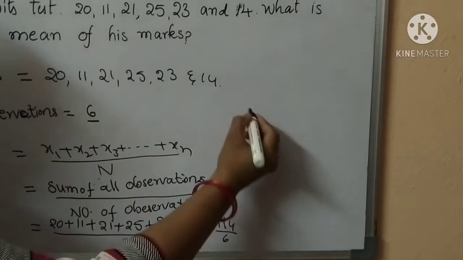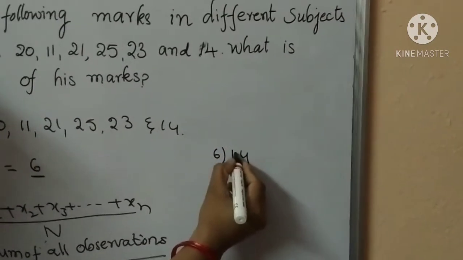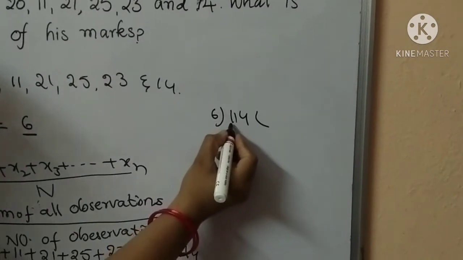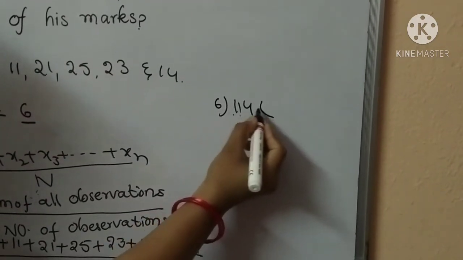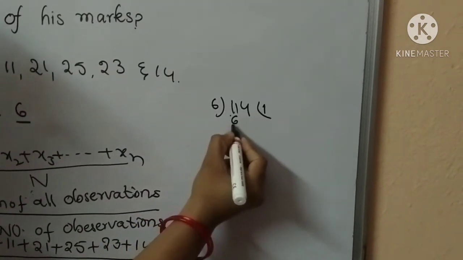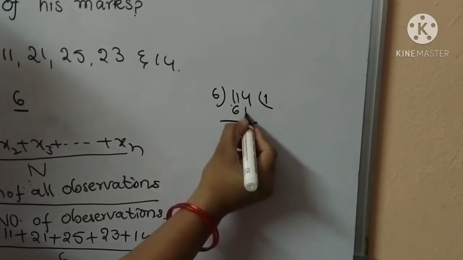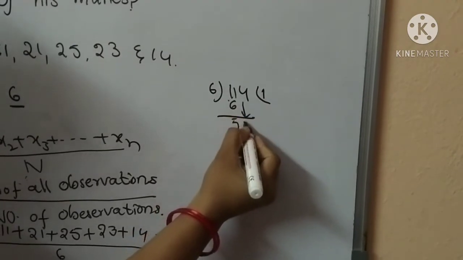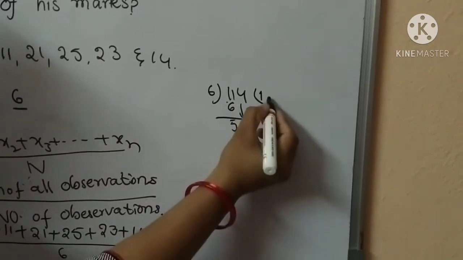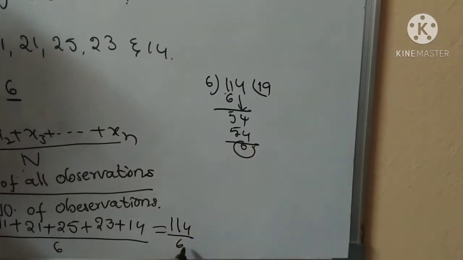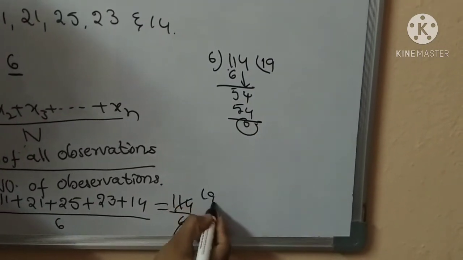So, do the division, 114. Here the first digit is a single one, it is not possible, so you have to take the 2-digit number. 6 ones are 6. 11 minus 6, 5. Write down 4. 9 6s are 54. So it is 19.